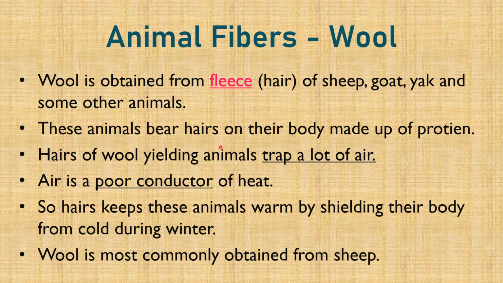These animals bear hairs on their body made up of protein. Hairs of wool yielding animals trap a lot of air, as air is a poor conductor of heat. So hairs keep these animals warm by shielding their body from cold during winter. Wool is most commonly obtained from sheep.